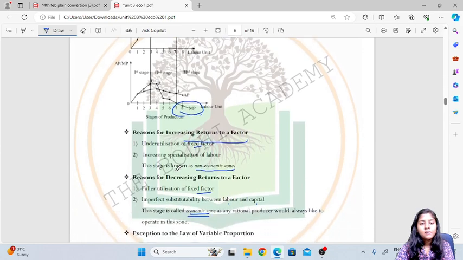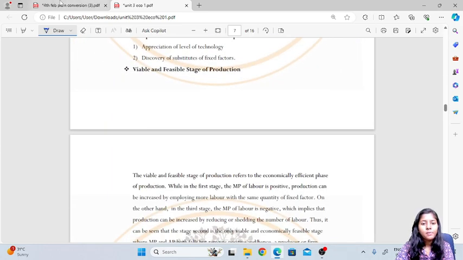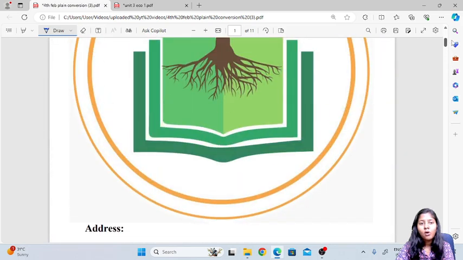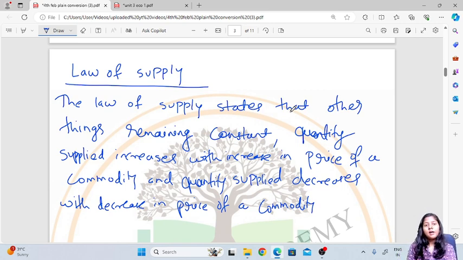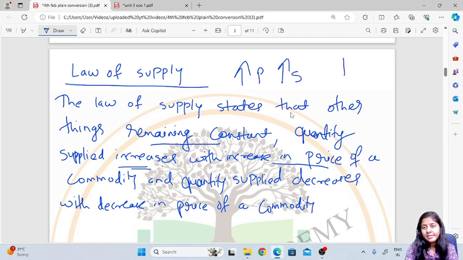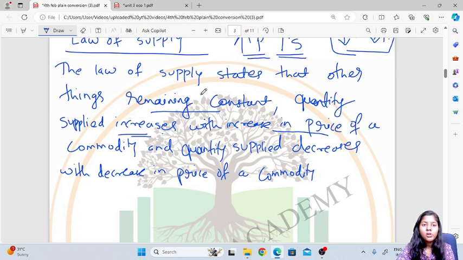Okay, so now the most important part we'll see is the law of supply. So what do you mean by this law of supply? The law of supply states that, other things remaining constant, quantity supplied increases with increase in price. So when the price increases, your supply also increases, and quantity supplied decreases with the decrease in price. So with the decrease in price, your supply will also decrease, and with the increase in price your supply will also increase. Okay, so this is what your law of supply is.